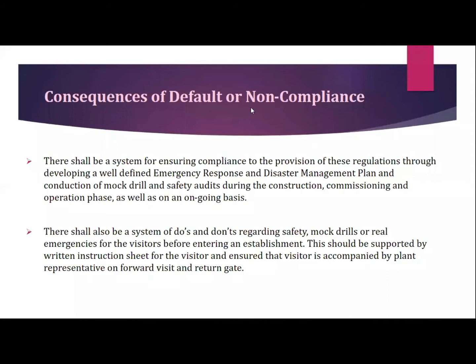My roll number is 17BP069. I will be discussing the consequences of default for non-compliance and statutory requirements under ERDMP. So far, we have seen what ERDMP is and the classification of emergencies. Now we will see the third and fourth points under the ERDMP, which are consequences of default or non-compliance and statutory requirements. Let us first understand why to apply ERDMP regulations.